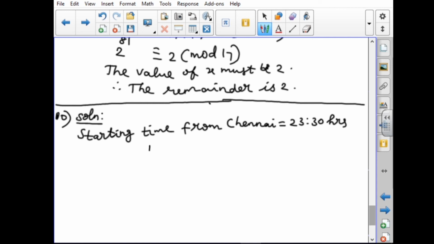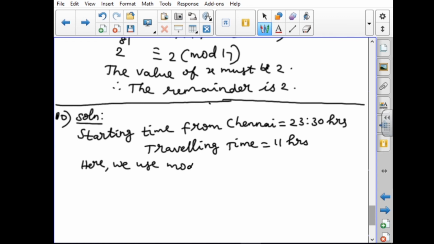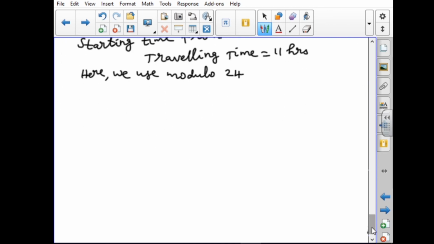Traveling time equal to 11 hours. Here we have to use modulo 24. Why are we using 24 here? Because one day equals 24 hours. So that is why we are using modulo 24.